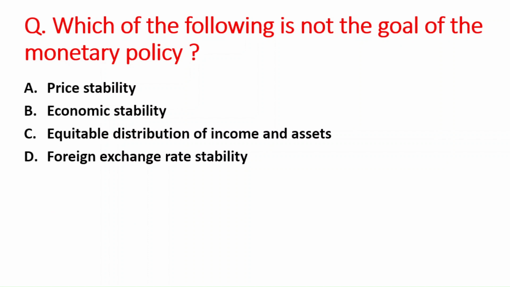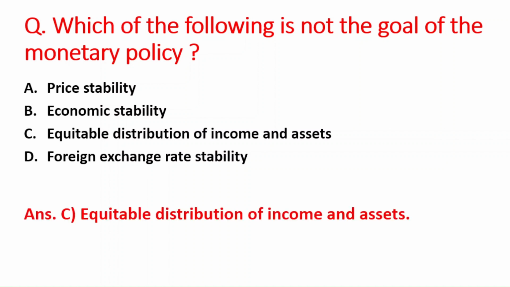Next question is, which of the following is not the goal of the monetary policy? A option is price stability, B is economic stability, C option is equitable distribution of income and assets, and D option is foreign exchange rate stability. So the right answer is option C, that is equitable distribution of income and assets. This one is not the goal of monetary policy.